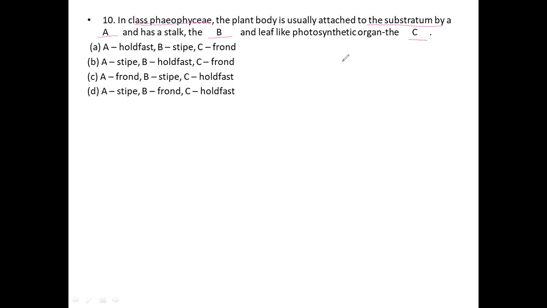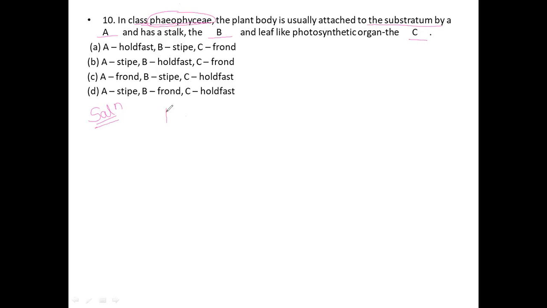Before I solve this question, let us see what we mean by Phaeophycean members.